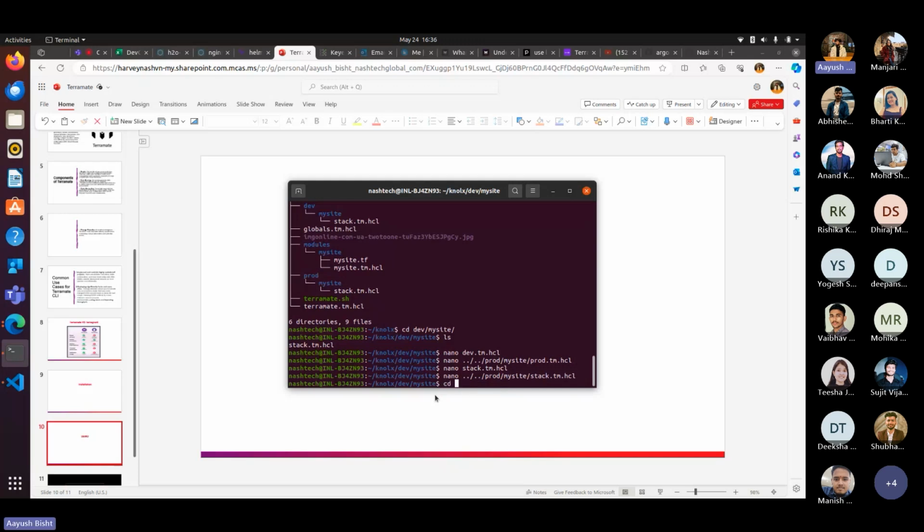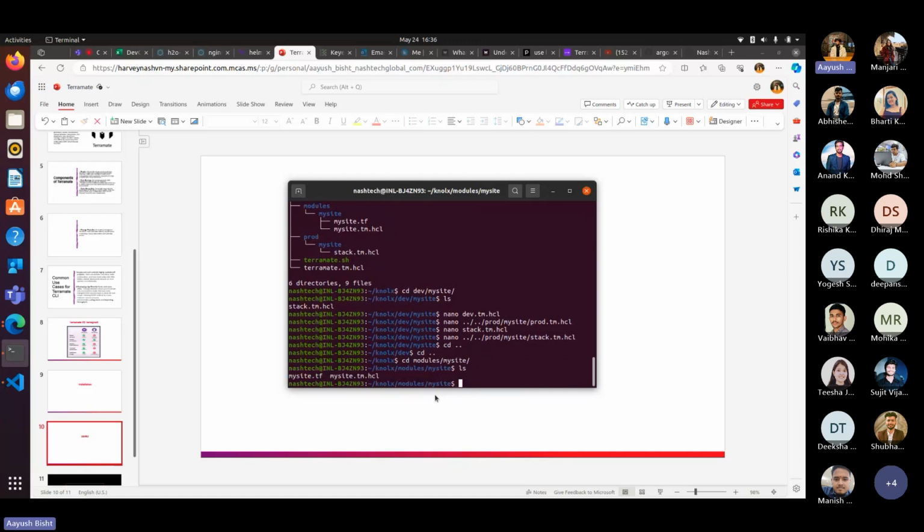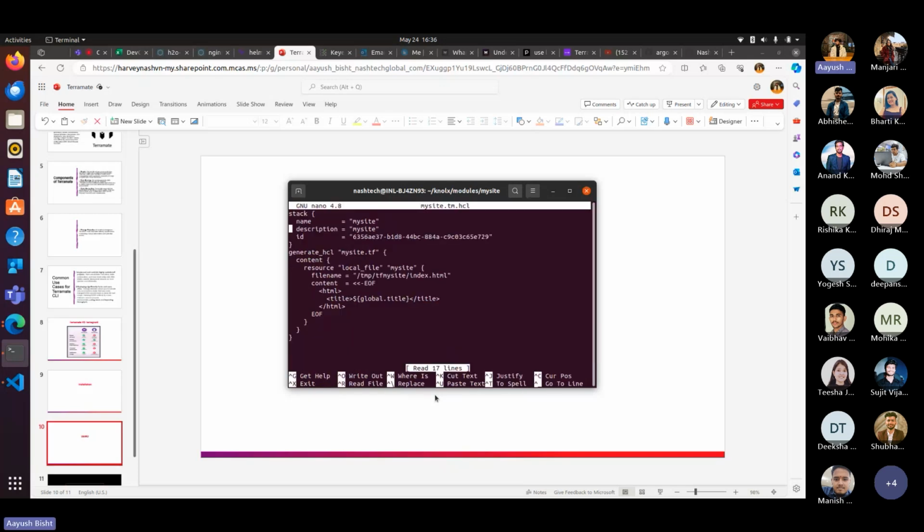Inside our module, what we can do is write global.env. With this, it's storing each of the environments separately in their own directory rather than overriding each other. So we are done with it.